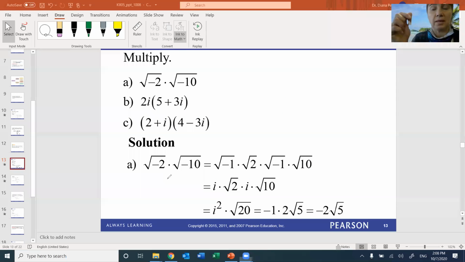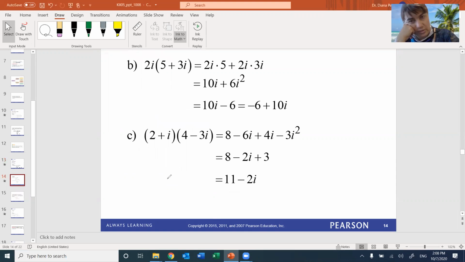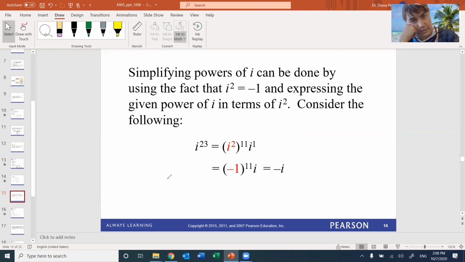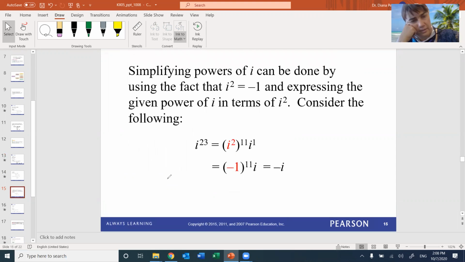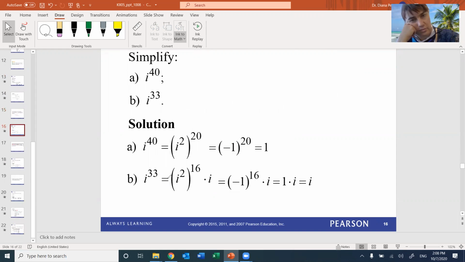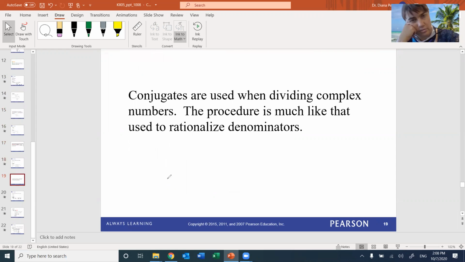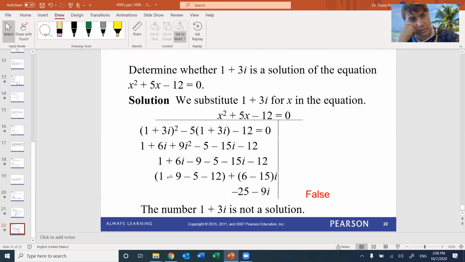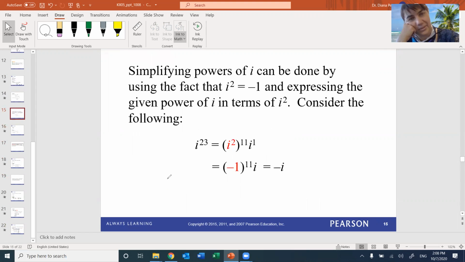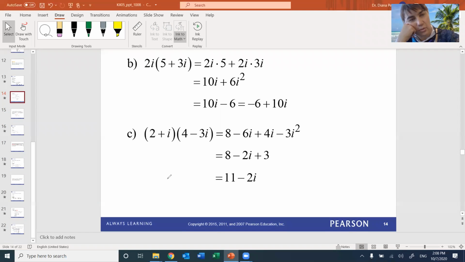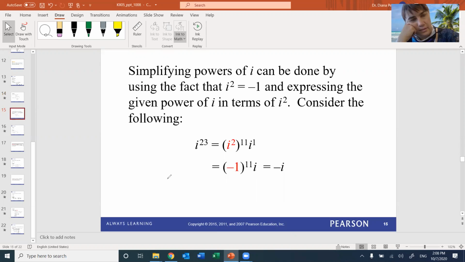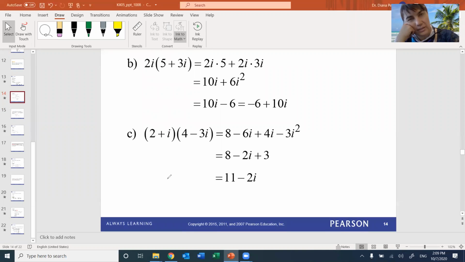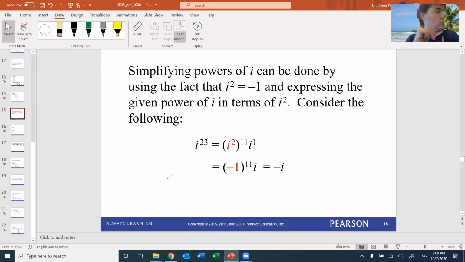This is part of this chapter. Let's go to the next page. Here you see how we did it. Before we do the fun part, what else do we have to do? Conjugate. Okay, we might not finish the whole thing. So you got the idea, right? You just have to practice those distribute problems.